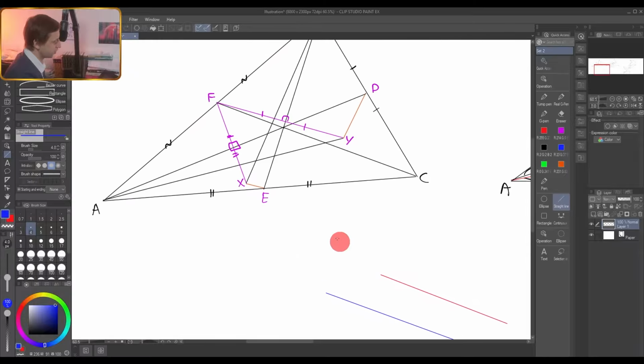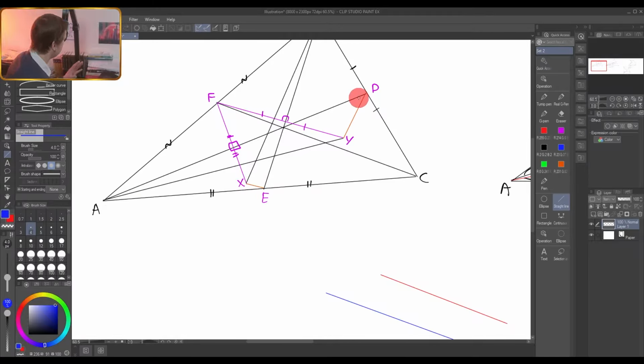And similarly, you will show in exactly the same way that XE is parallel to AD. So this segment is parallel to this median. And here, by the way, you see how important it is to make a proper, normal picture. Because in my case, this segment is not very proper. It should be a little bit larger because it's not a good reflection. X should be a little bit more on this side. And because of that, it doesn't look in my picture that XE is parallel to AD.